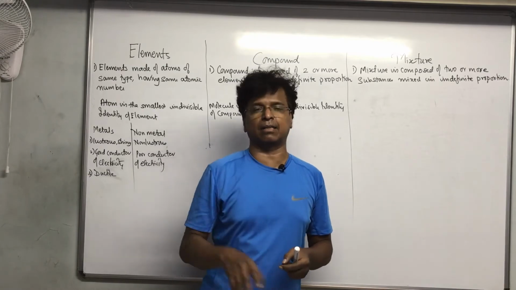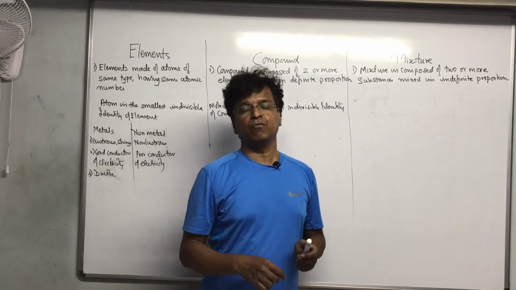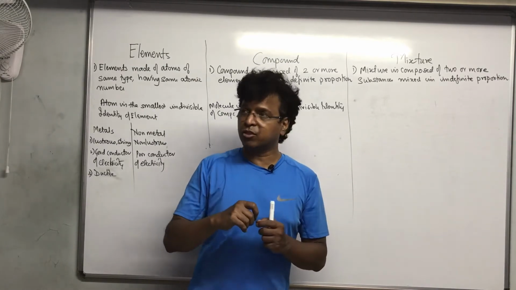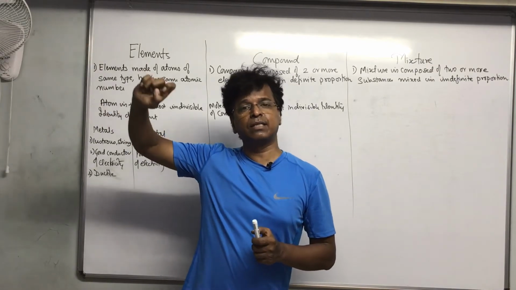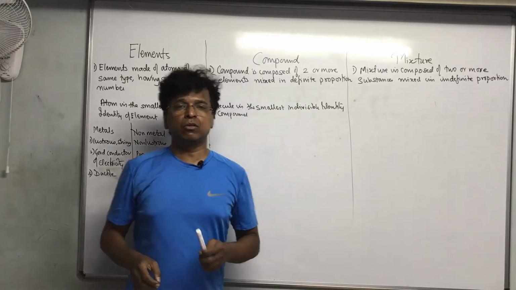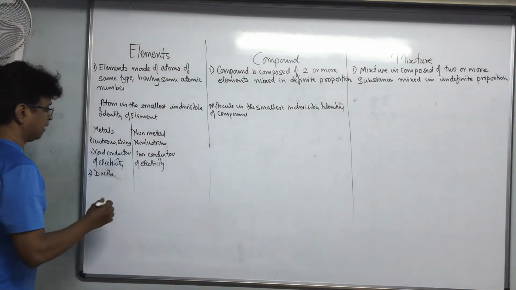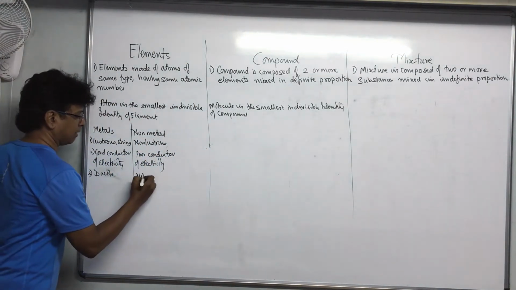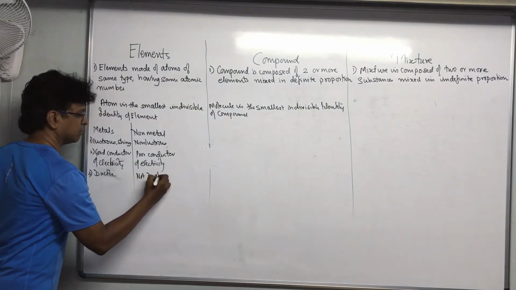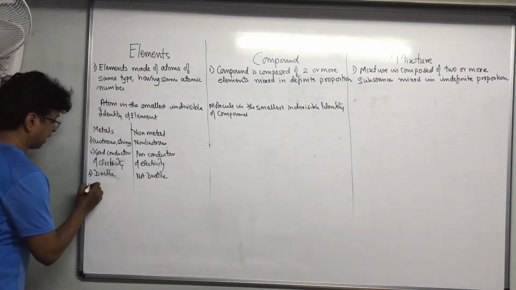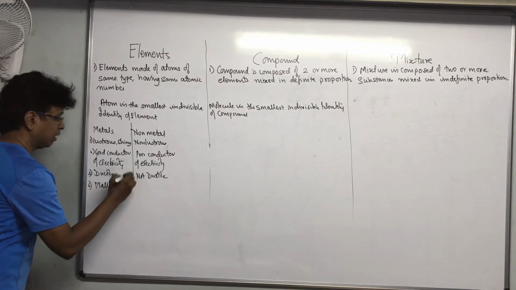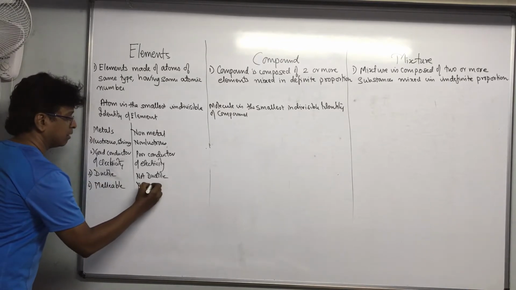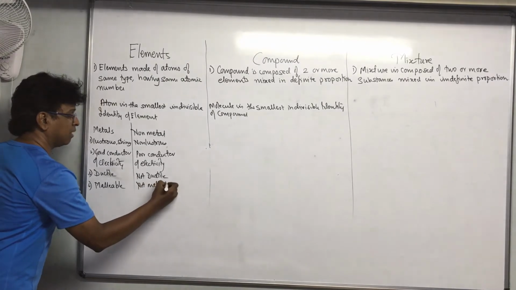Gold is highly ductile. From 1 gram of gold, you can make a string as long as a kilometer. That's what it is. It is highly ductile. So silver and all, they are ductile. Non-metals are not ductile. And metals are malleable, non-metals are not malleable. What is the meaning of malleable?